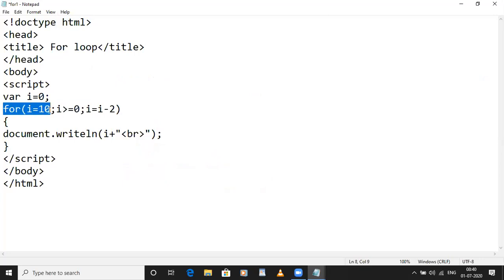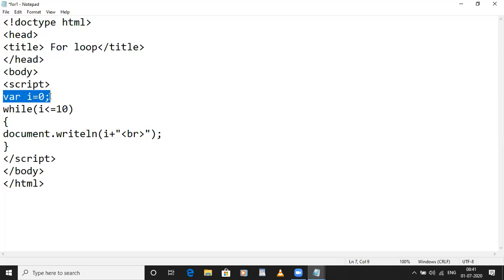Now, instead of this, we are writing while loop. Then here we will write the condition. I will remove this statement, so it will become I less than or equal to 10. Okay, so have you understood?